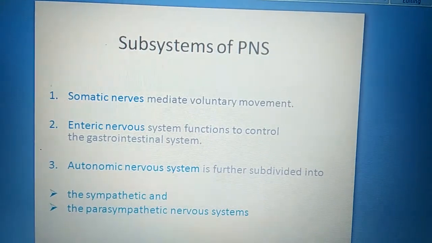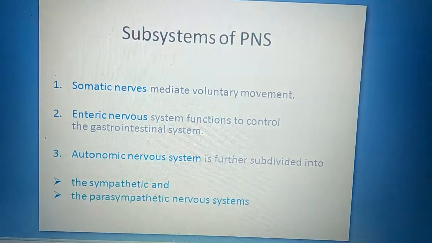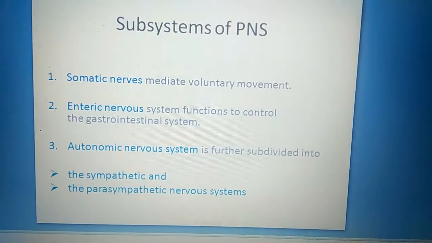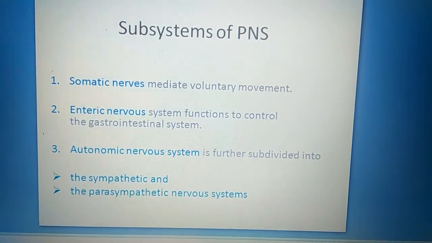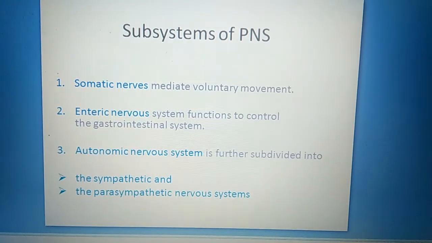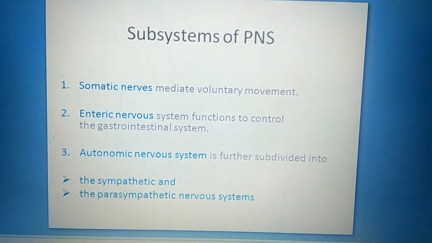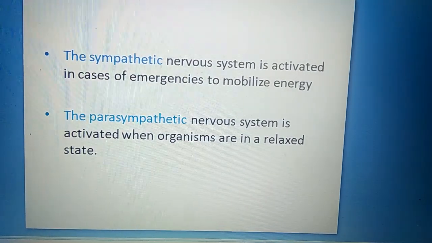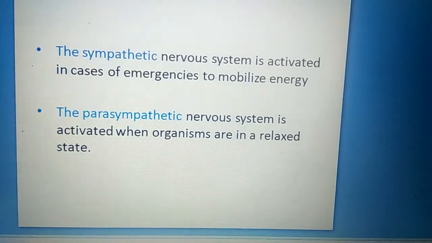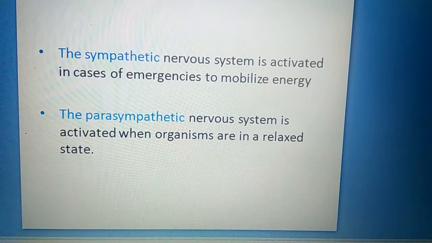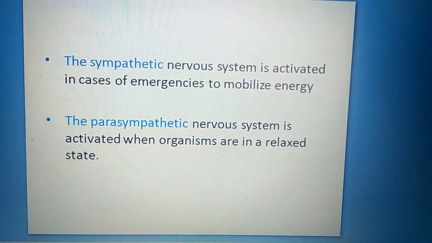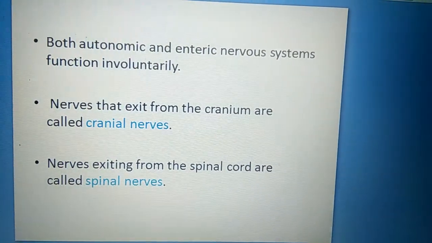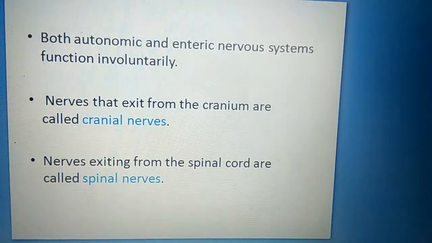First, somatic nerves mediate voluntary movement. Second, the enteric nervous system functions to control the gastrointestinal system, while the autonomic nervous system is further subdivided into the sympathetic and parasympathetic nervous system. The sympathetic nervous system is activated in cases of emergencies to mobilize energy. The parasympathetic nervous system is activated when organisms are in a relaxed state. Both autonomic and enteric nervous systems function involuntarily.